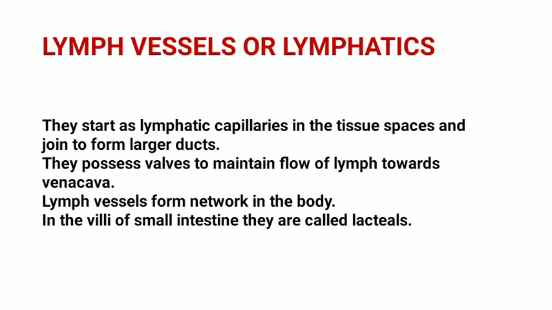Lymph vessels also possess valves to maintain the flow of lymph towards the vena cava, and these valves prevent the backflow of lymph. Lymphatics form a network in the body. In the villi of the small intestine, lymphatics form vessels called lacteals, which are involved in absorption of fatty acids and glycerol, that is digested fat.